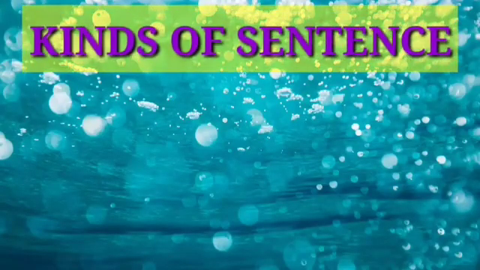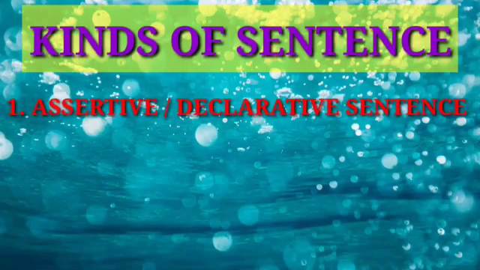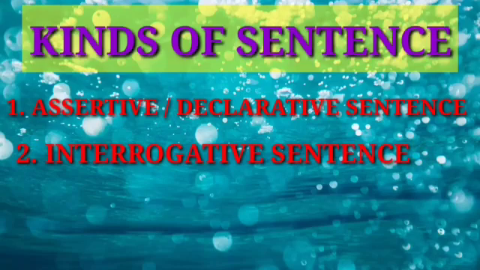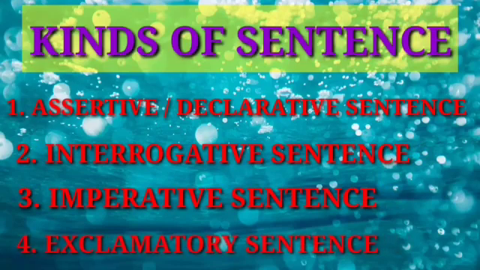Kinds of sentences. The sentences can be divided into four types based on this pattern. The first is assertive or declarative sentence. The second is interrogative sentence. The third is imperative sentence. And the fourth is exclamatory sentence.